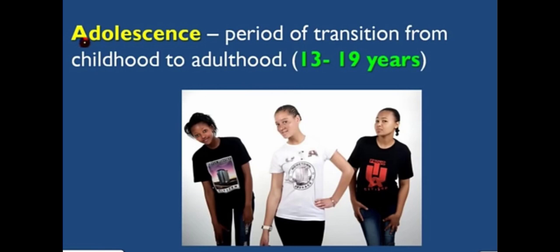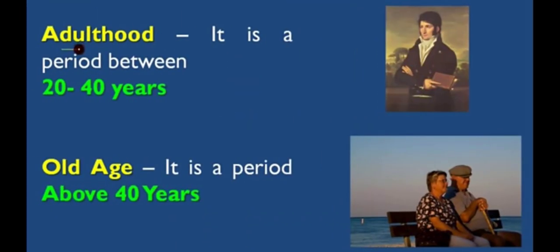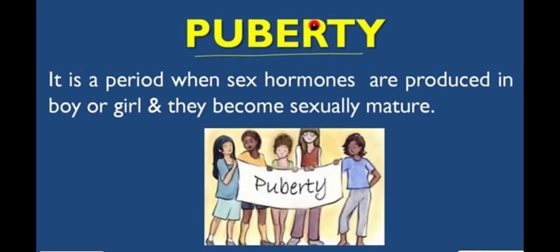It is the period of transition from childhood to adulthood, the period of transformation of childhood to adulthood, which is 13 to 19 years. Then comes adulthood, a period between 20 to 40 years, and old age is a period of about 40 years. Now comes the topic puberty.